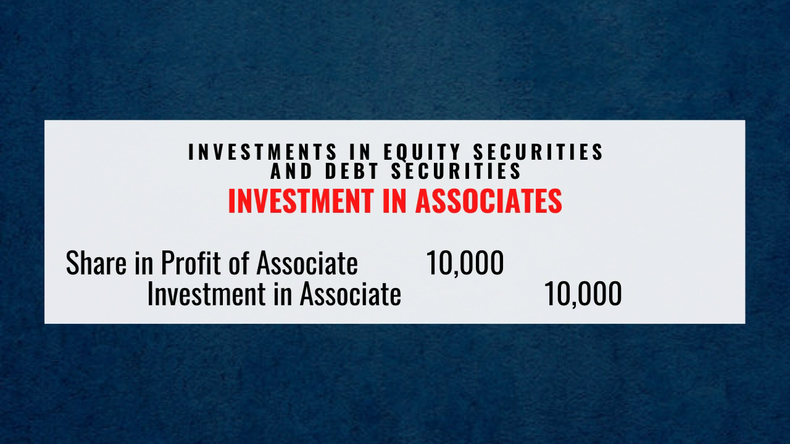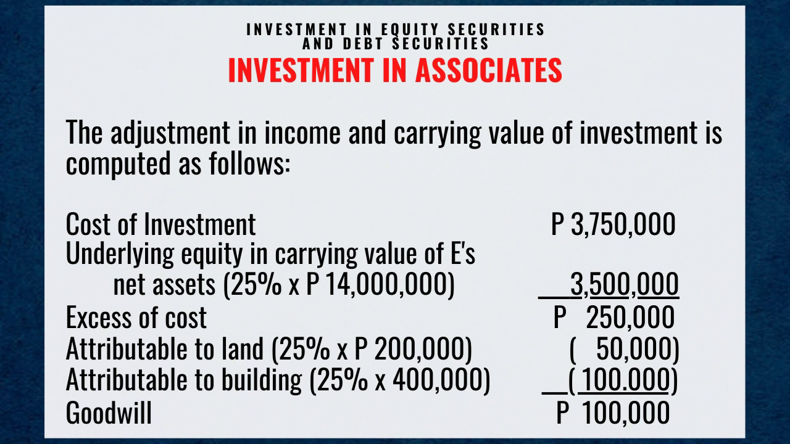Credit, investment in associate, 10,000 pesos. The adjustment in income and carrying value of investment is computed as follows. Cost of investment, 3,750,000 pesos. Underlying equity in carrying value of net assets, 3,500,000 pesos, computed as 25% multiplied by 14 million pesos. Excess of cost, 250,000 pesos.